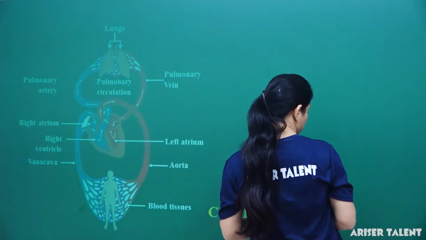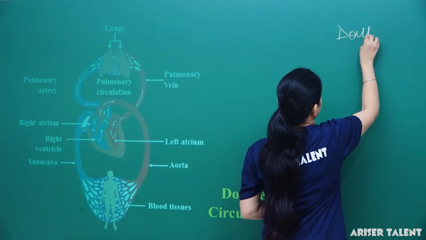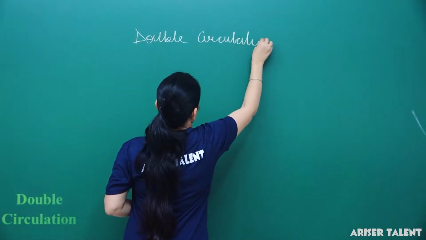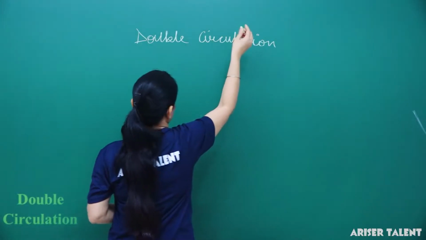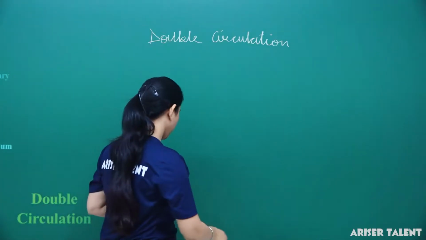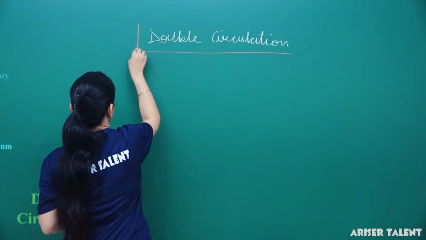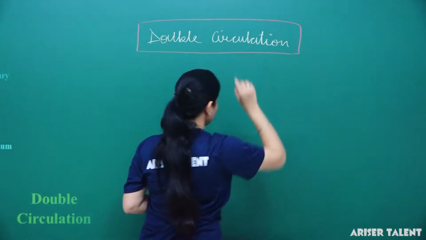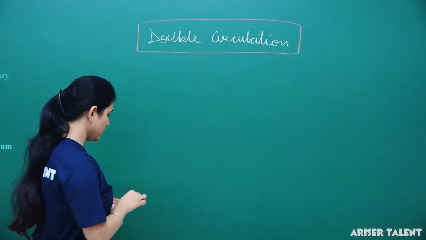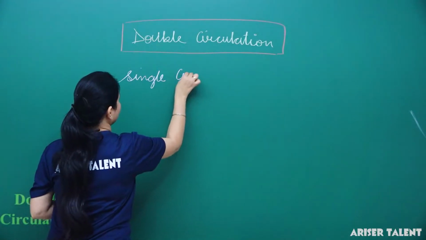So what is double circulation? We are going to talk about double circulation. We all know circulation here takes place by the blood vascular system only, and the heart plays an important role in it. Before talking about double circulation, I would like to tell you about single circulation. First of all, we will talk about single circulation.